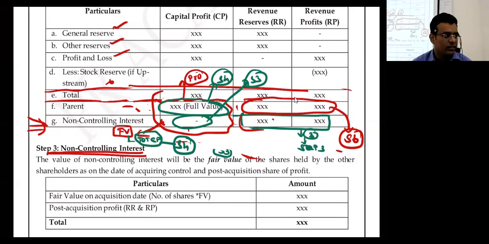I hope you are clear. Yes, sir. Next method is the proportionate method. In case of proportionate method, the CP is to be split into holding company and NCI. Whatever is related to the holding company will go to step number 4. Whatever is related to NCI will come to NCI, step 3.